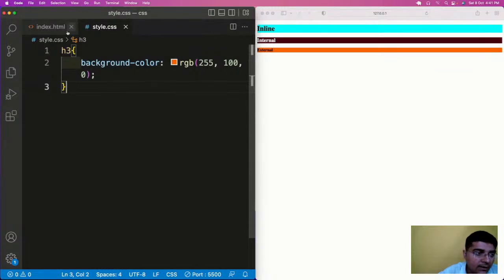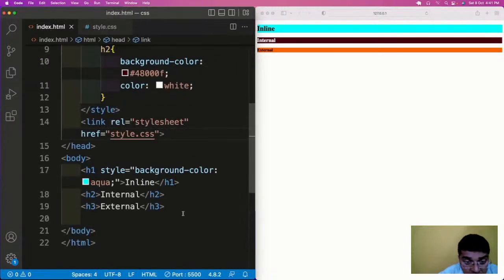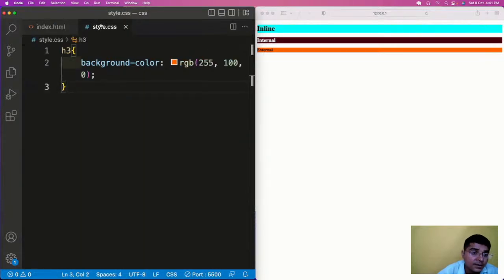Here, I have added colors in three different methods. The first one is aqua, the second one is a hexadecimal value, and the third one is in the RGB format. Why have I added colors in this format?